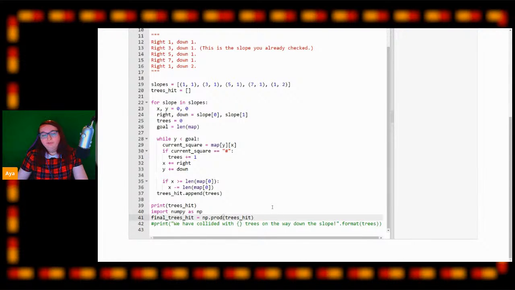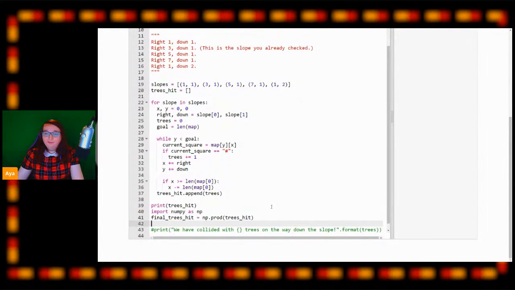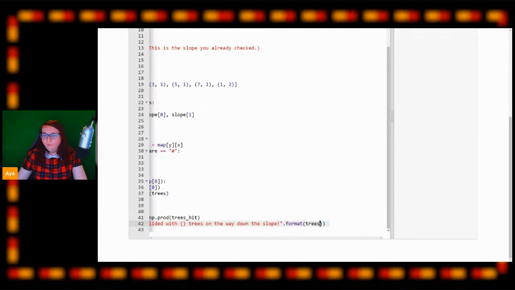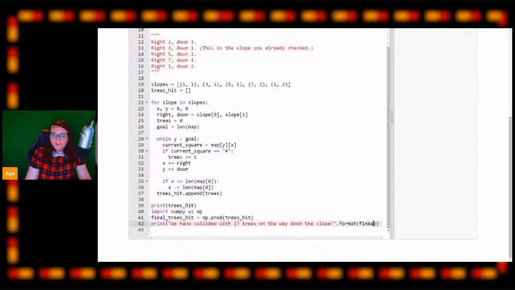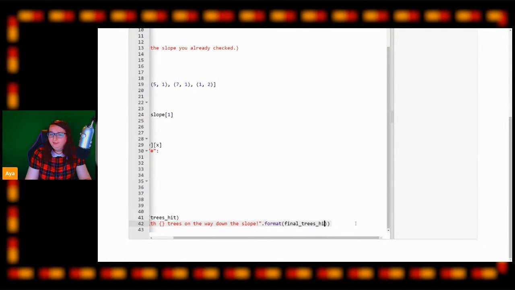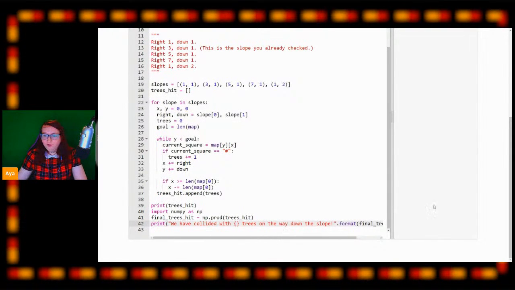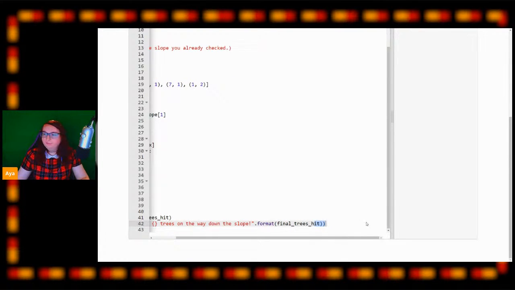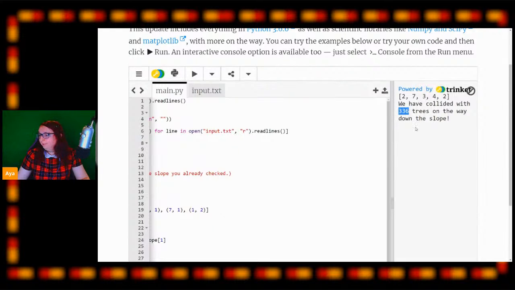And then we are going to print that out. So now in our print statement here, we change our format statement at the end to be final trees hit, just like so. I'll move it over to the right for you. So now we are taking our array of trees that we hit on the way down the slope, multiplying all of the values together, and printing that out in one lovely print statement, and we hit 336 trees on the way down the slope.